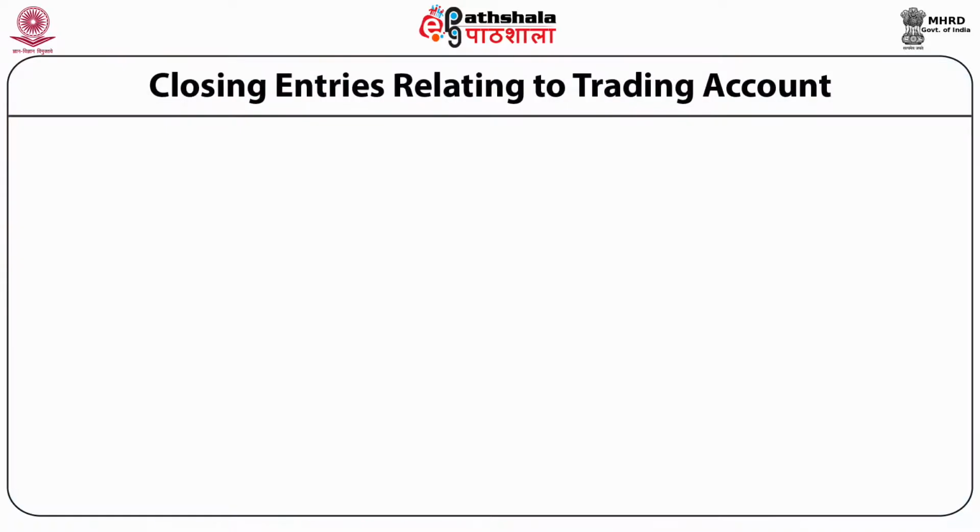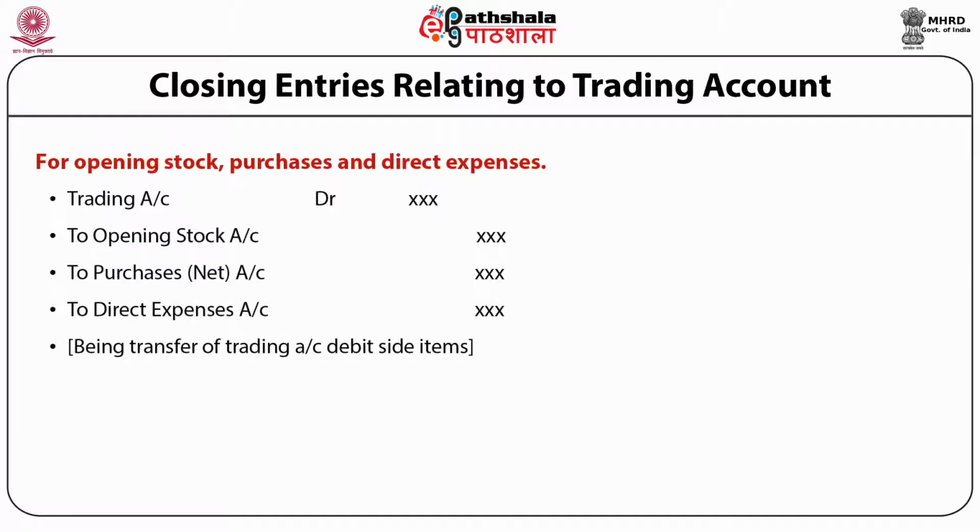It is important to know the closing entries related to trading account. For opening stock, purchases and direct expenses, for disclosing these items on trading account, we have to pass the entry trading account debited to opening stock account, to purchases account, to direct expenses account.